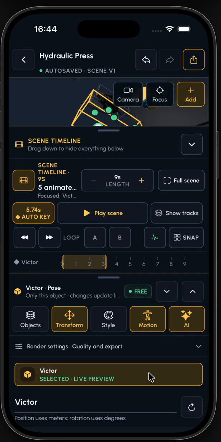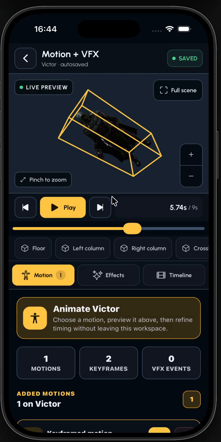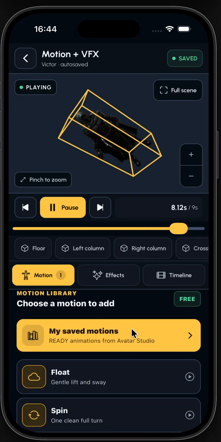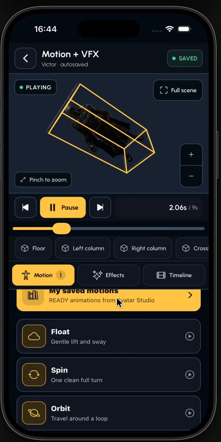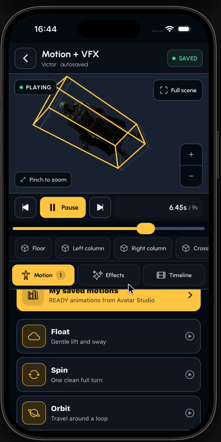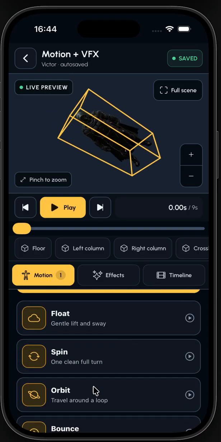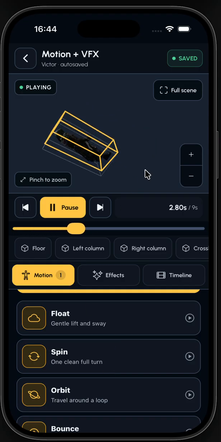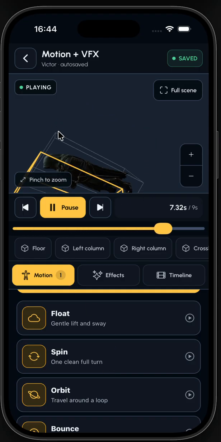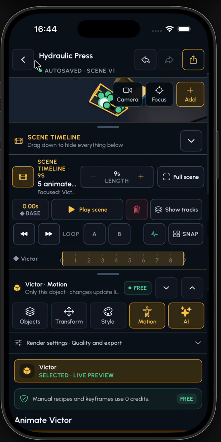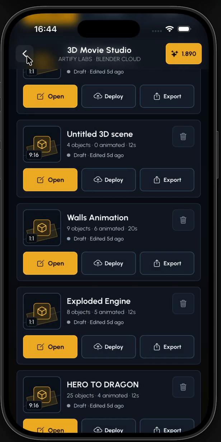We can choose the motion, and we see everything he does. We can set some previews or generated prompts here. Nice, and he will act like that in the video that we created.